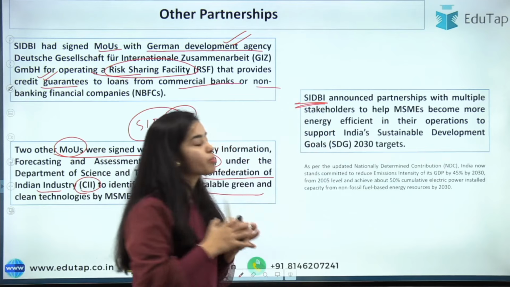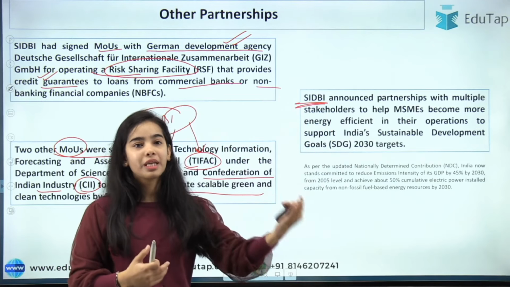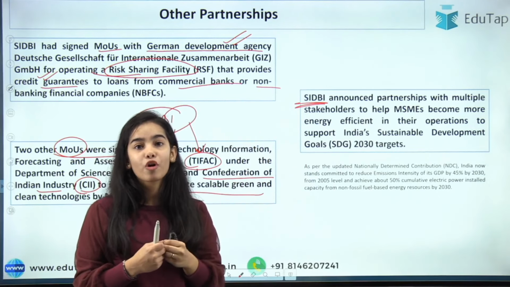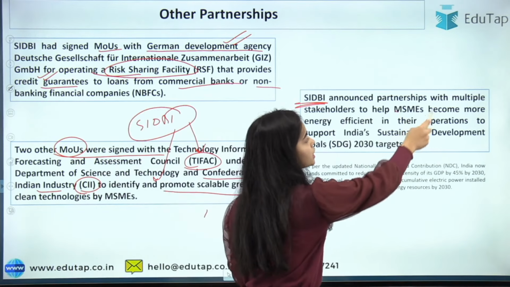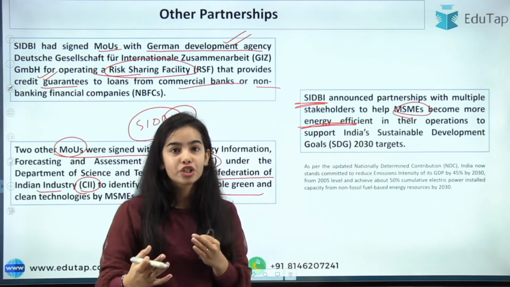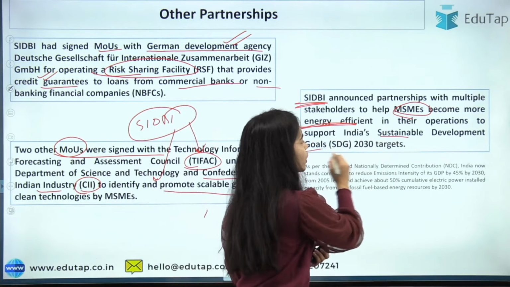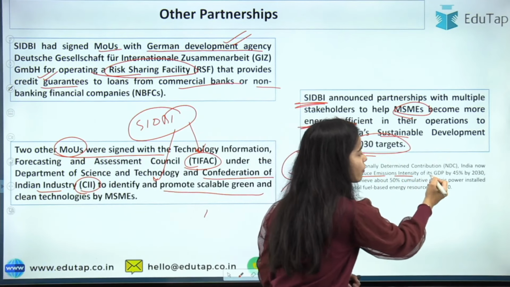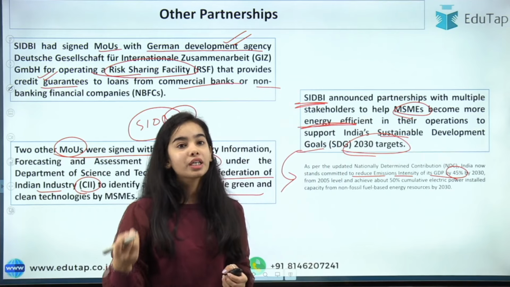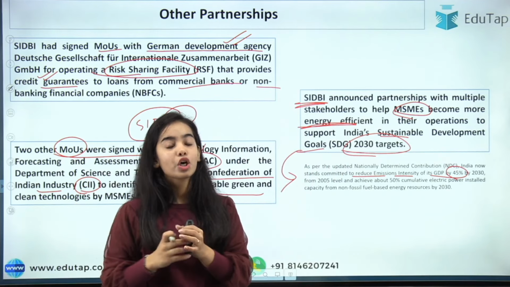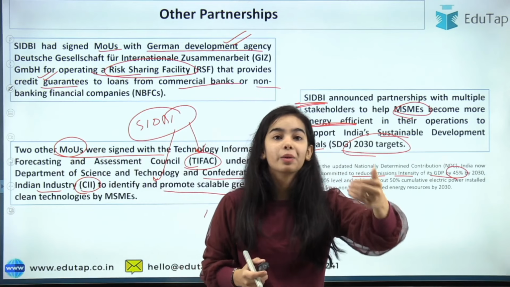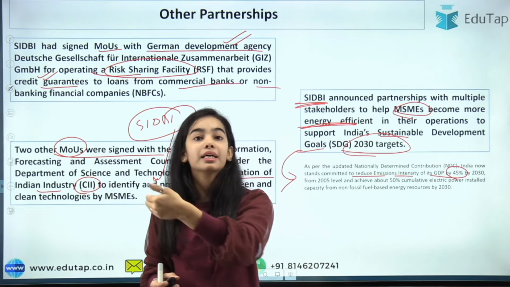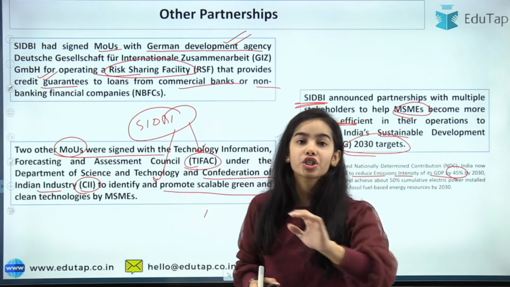Now why is the SIDBI doing this? The SIDBI has announced partnerships with multiple stakeholders to help the MSMEs, to provide the credit guarantee for the MSMEs. The German Development Agency has come forward. This is for helping the MSMEs become more energy efficient in their operations, to support India's Sustainable Development Goals 2030 targets. The 2030 target is to reduce the emission intensity of its GDP by 45% by 2030 from its 2005 levels. So you can understand that SIDBI is working towards helping the MSMEs reach energy efficiency, become cleaner and greener MSMEs, and for that SIDBI is partnering with different organizations.